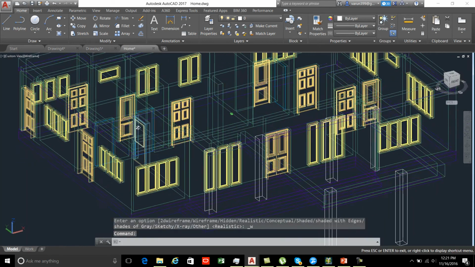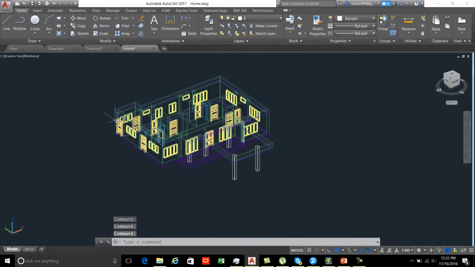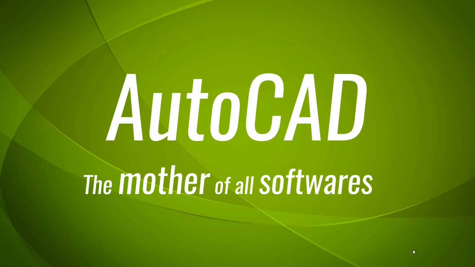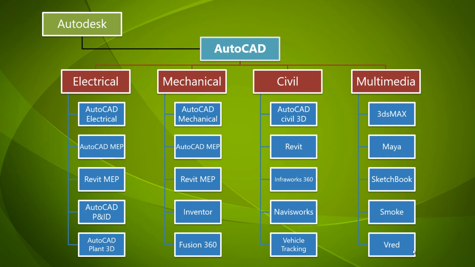It also has a feature of advanced data sharing and publishing, together providing a basic platform for various softwares. AutoCAD, the mother of all softwares. The streamline of softwares is really interesting. AutoCAD provides a basic foundation for an individual and is a stepping stone in the world of digital design and prototyping. As per the interest and category, there are numerous types of softwares available from the world of Autodesk. Each software is meant and designed for a specific task and utility.